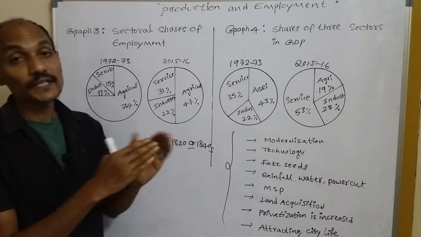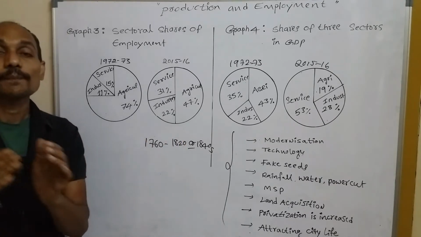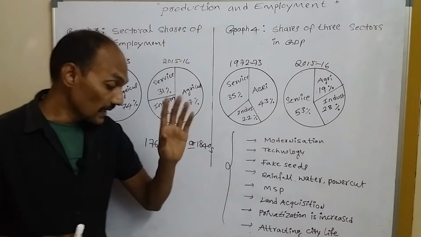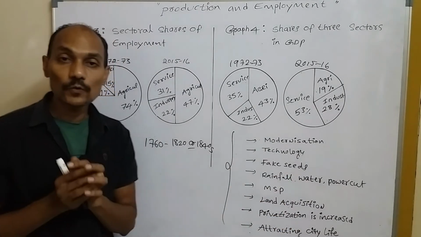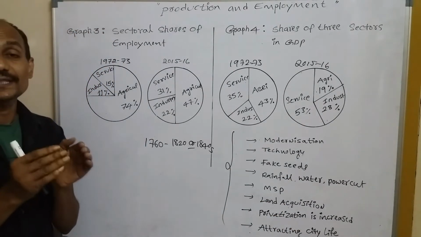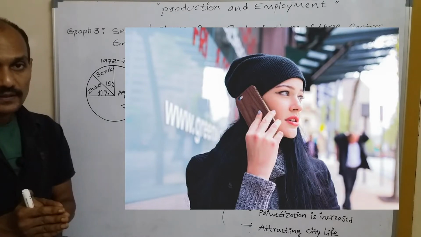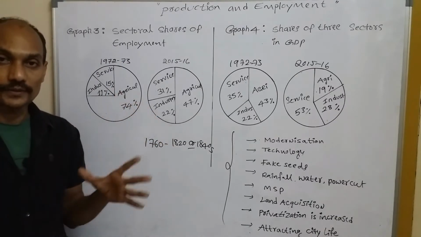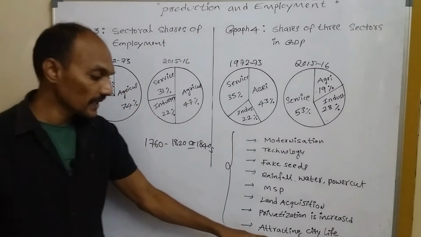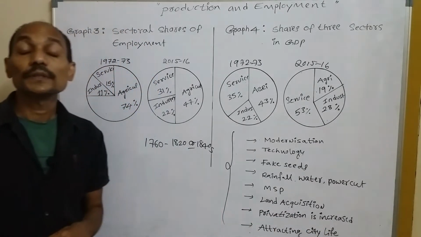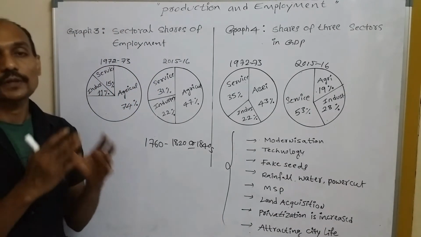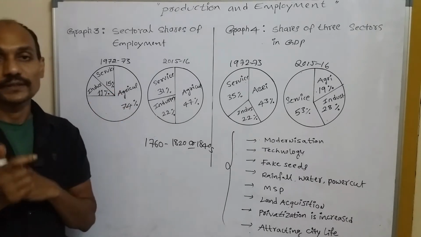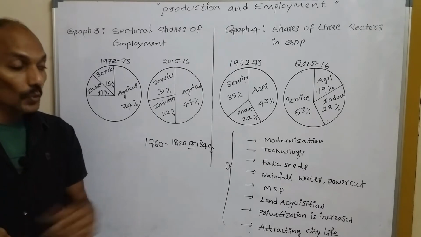That means transformation from public to private ownership or private control. It's called privatization. And attracting city life: nowadays young youth are attracted to the city life, so they are not ready to do agriculture, they are ready to leave agriculture. So it is one of the reasons, because the youth want to work in huge companies and industries like Tata, Reliance, Wipro, and in government sectors. So it is one of the reasons.